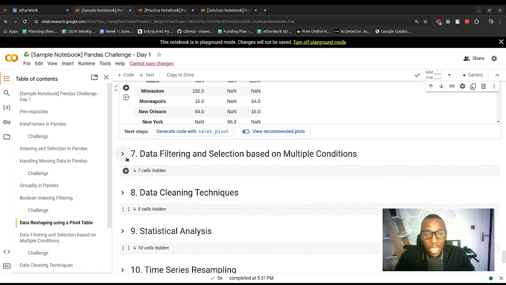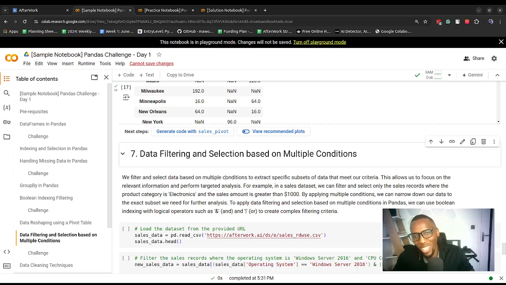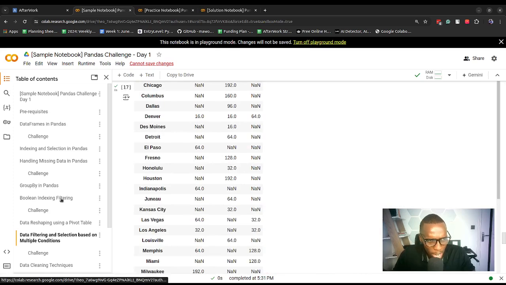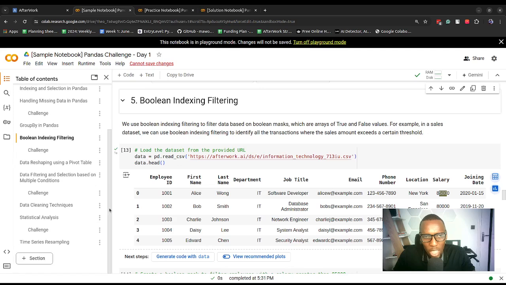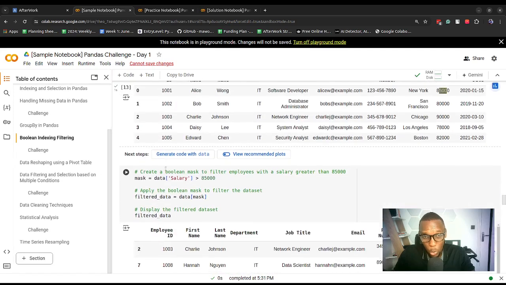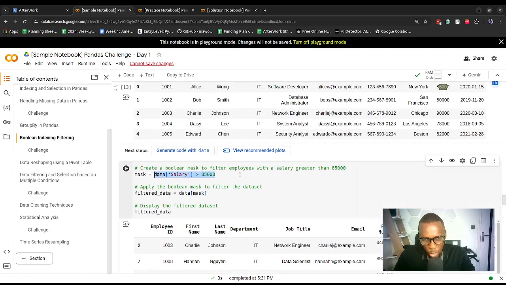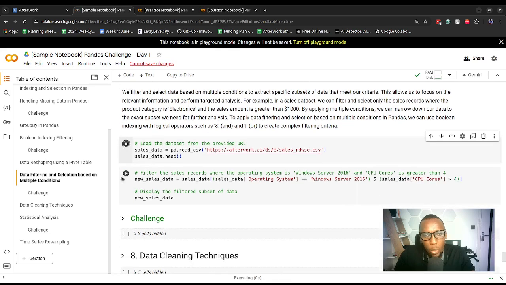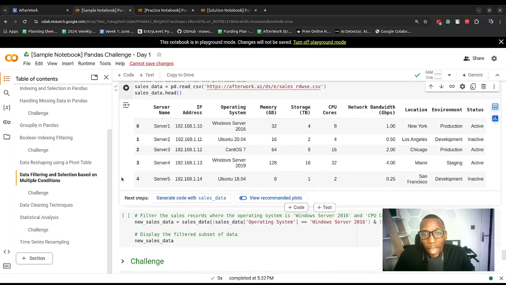All right, moving on, data filtering, selection based on multiple columns. So initially, I'll go back to Boolean indexing filtering. Here we decided to create just one condition, but what if we had multiple conditions? How do we do that operation? So assuming we have this data set and we wanted to select records where operating system is equal to maybe Windows Server 2016 and CPU cores greater than 4. How do we do that?